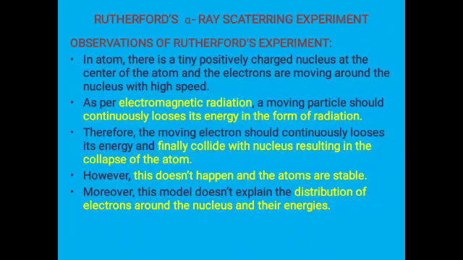But this does not happen in any atom so far. One more important drawback of the Rutherford model is that it does not talk about the distribution of electrons around the nucleus and their energy. What we are learning about the structure of the atom today contains many orbits around the nucleus. In those orbits, electrons are revolving with constant energy. But the Rutherford model of the atom does not talk about the distribution of electrons in various energy levels around the nucleus. So this is the important drawback of the Rutherford model of the atom. Thank you.